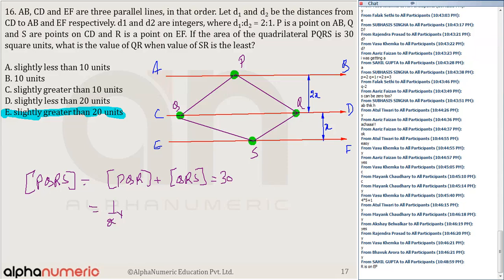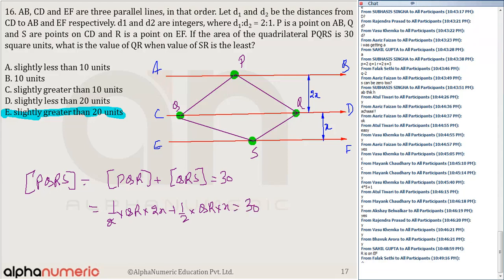Area of the triangle PQR, half into QR into 2x, plus half into QR into x, which is equal to 30. That is given to us.